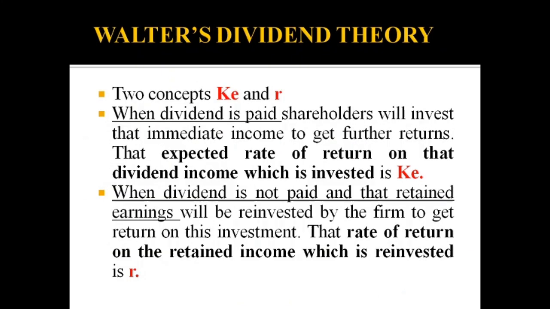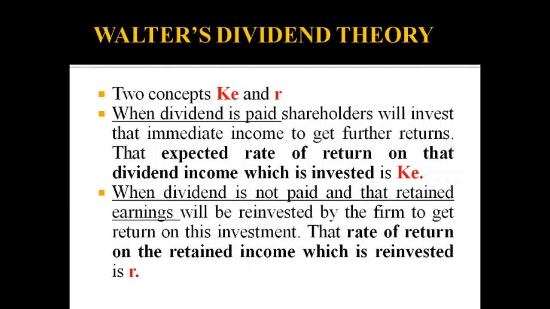Now we can move deeper into this theory. As per Walter's dividend theory, there are mainly two concepts, that is Ke and r. So we can see what is Ke and r. When dividend is paid, shareholders will get immediate money, and they will invest that immediate income to get further returns. The expected rate of return on that dividend income which is invested is Ke.